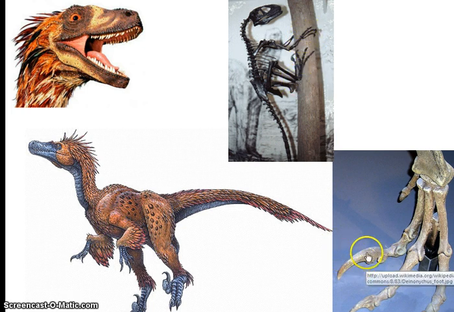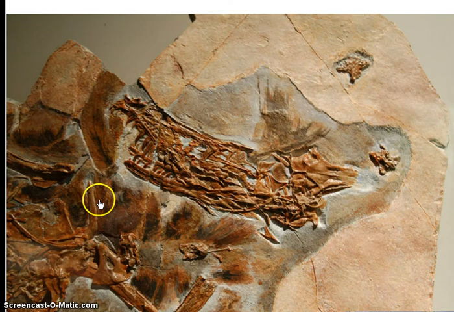Terrible claw nickname comes from this claw that actually, as it runs, stays off of the ground because it's so sharp. They want to maintain the sharpness. Now, a couple artist representations of this guy. But this picture is our evidence that he had fossils. Okay, this is a Deinonychus fossil.